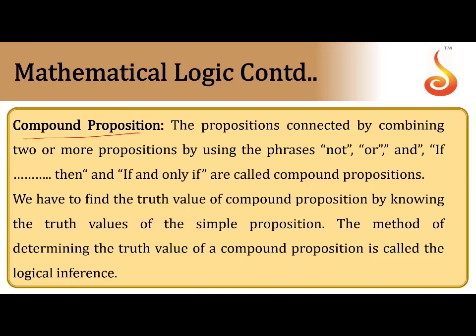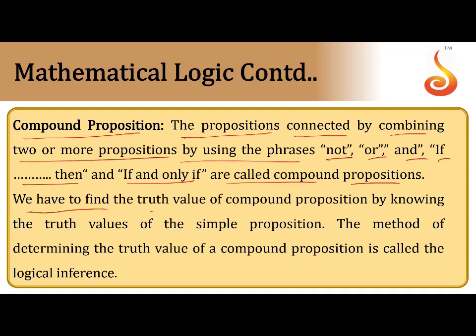Compound proposition. What is called a compound statement? A proposition formed by combining two or more propositions using the phrases not, or, and, if then, if and only if is called a compound proposition.